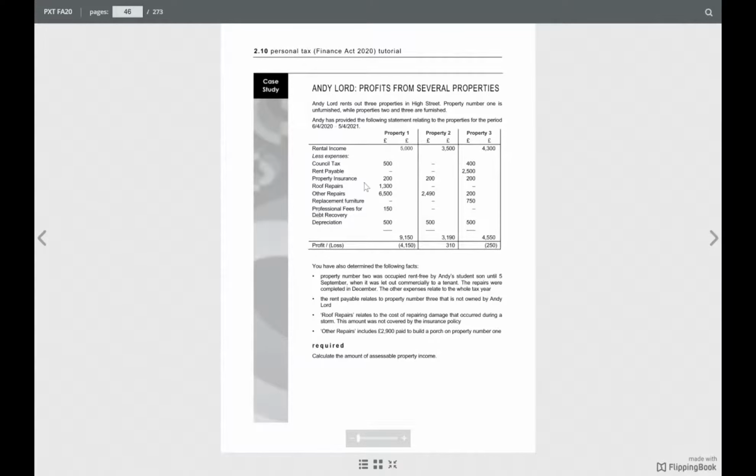It's a porch, so it should not be allowed. Okay, then others. Other repairs on property 2 and 3 will be allowed. Professional fees for debt recovery are allowed because there is no note. Depreciation is not allowed. So let's see the answer.